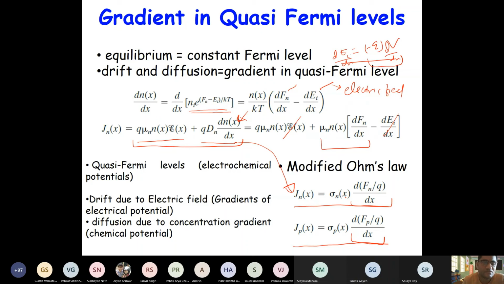Okay. Now this quasi Fermi level is also called electrochemical potential. If you analyze this, there are two terms, electro and chemical, right? So the drift part is called electric potential. Drift is due to the gradient of electric potential, right? If some point A is at a higher potential than B, then what will happen? The electron will move from B to A, right? So that negative charge is going from B to A. Or you can say if there is a positive charge, it will go from A to B, right?